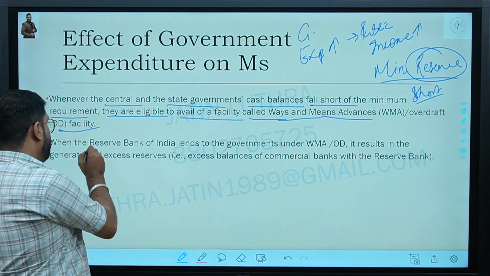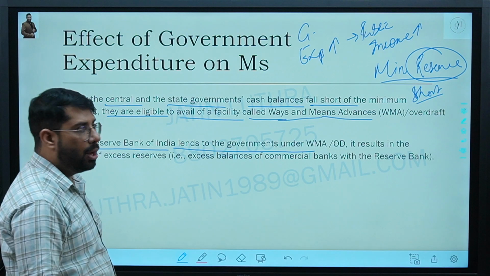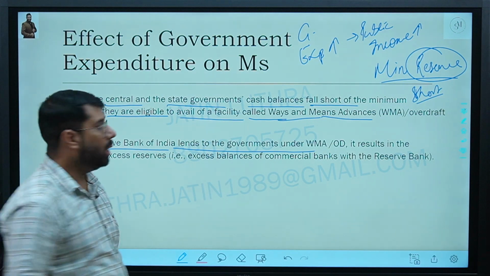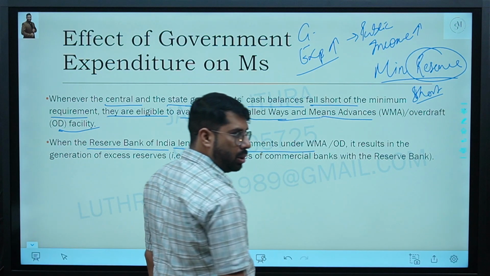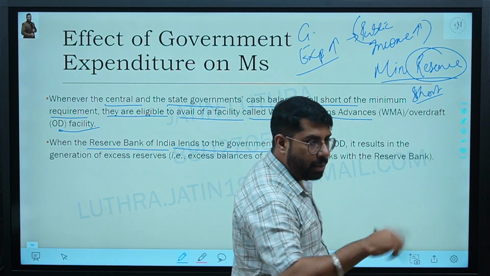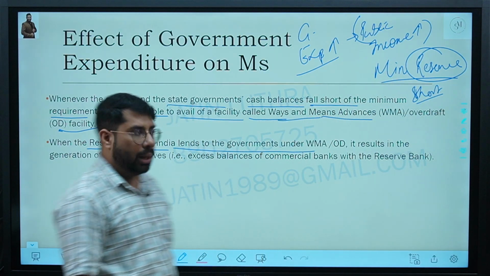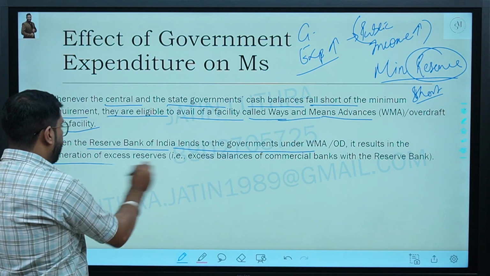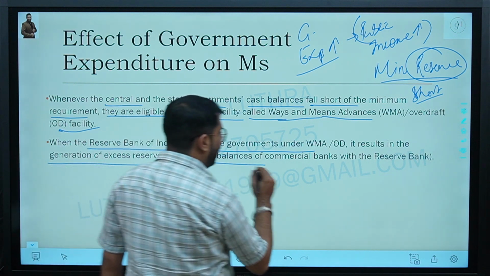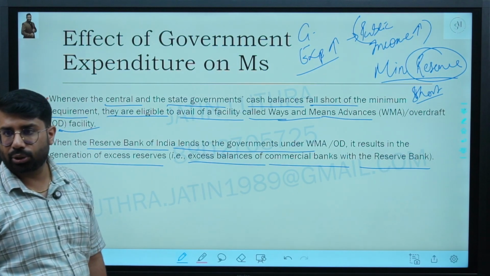It means what? When RBI lends to governments under WMA or OD, when the government receives more money from the RBI, the government will spend more. Yes, sir. The public will earn more income. The public will keep more money with the commercial bank, and the commercial bank will keep more reserves with the RBI. Ultimately, what will happen? Generation of excess reserves, that is, excess balances of commercial banks with the Reserve Bank. Yes or no?